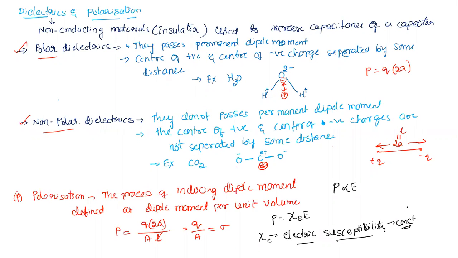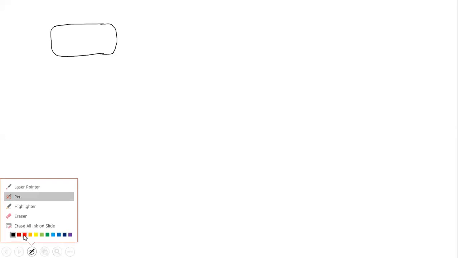Let's see about that, and then we finish the class. Now we take a uniform electric field, and I'm going to have a conductor. Not a conductor, sorry, I'm extremely sorry. A non-conducting material, what we call a dielectric. And we keep this in a uniform external electric field.